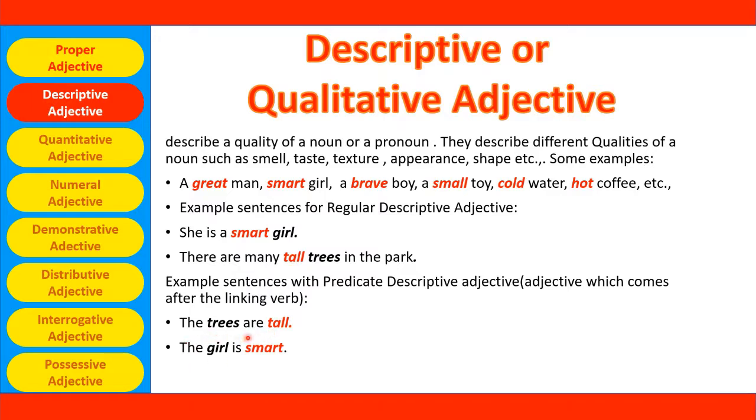Here trees are nouns and tall is a descriptive adjective following the linking verb are. So here tall is a predicate descriptive adjective. The girl is smart. Girl is a noun, is is a linking verb and smart is a descriptive adjective.